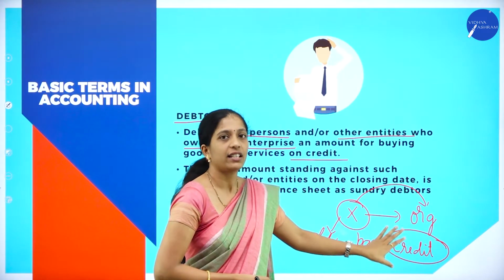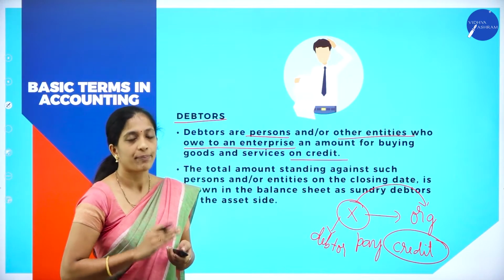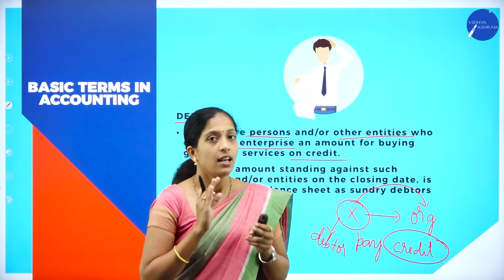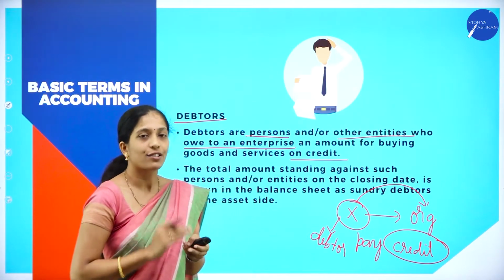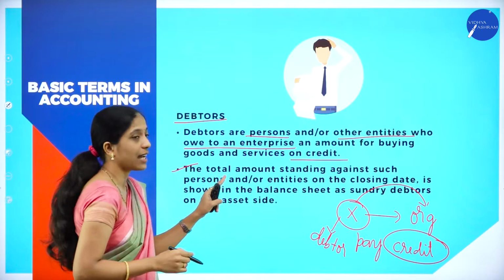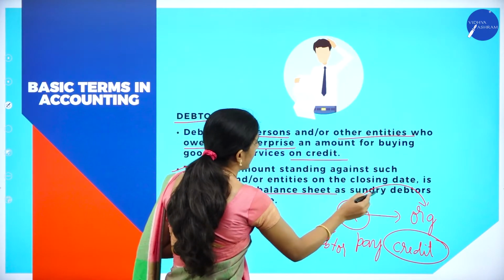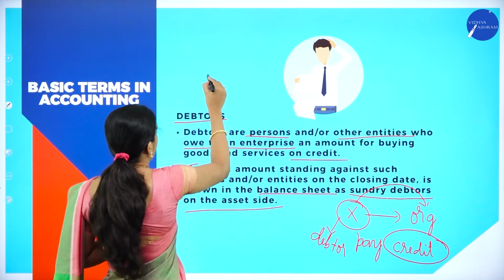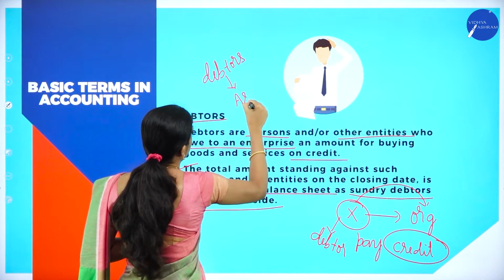Debtors and creditors will come only when the purchase and sales take place on credit basis. Remember this. For a cash transaction, there will be no debtors or creditors. A debtor is a person who owes money to the business or organization. The total amount standing against such person or other entity on the closing date is shown in the balance sheet as sundry debtors on the asset side. We show these debtors on the asset side of the balance sheet. So debtors are always what? It is an asset.